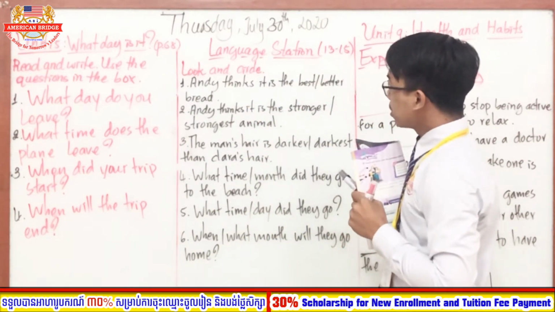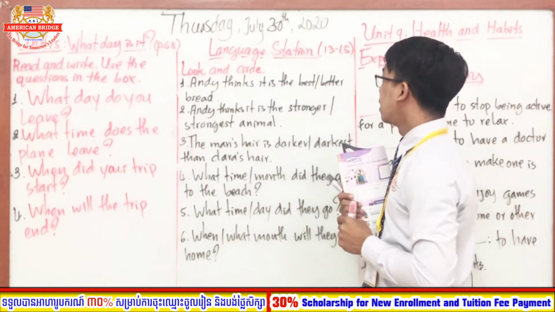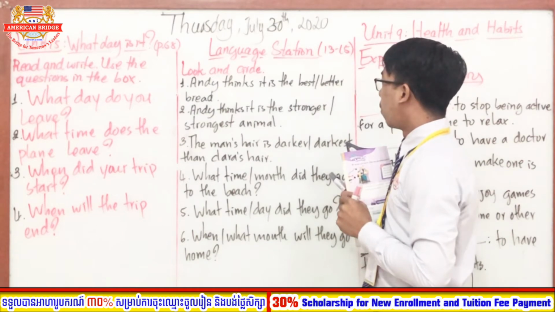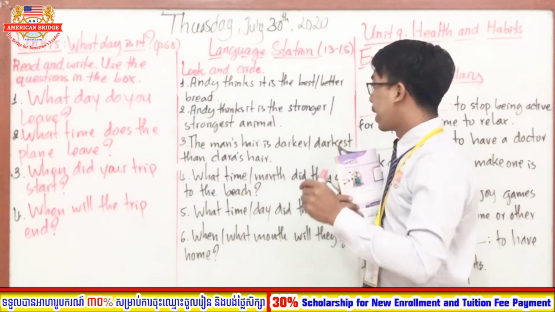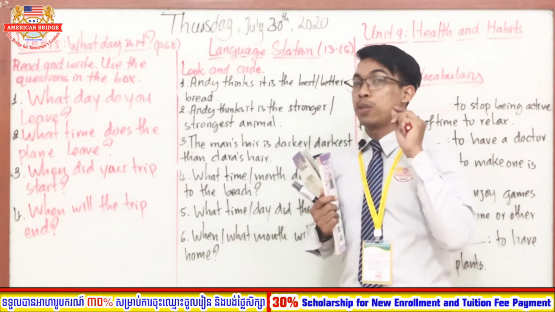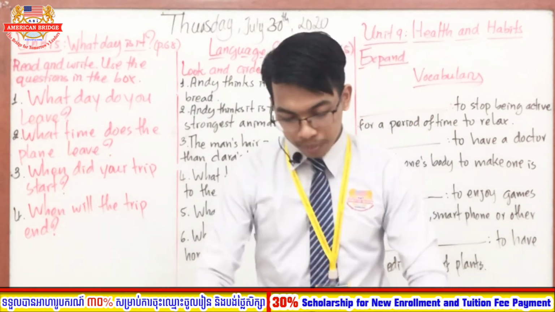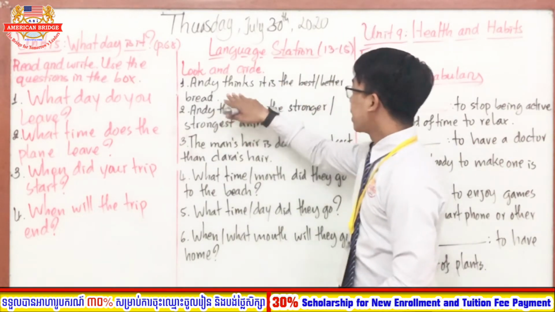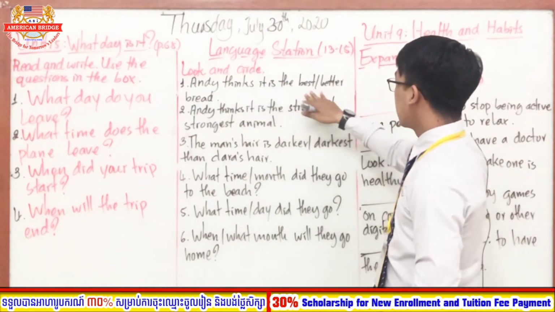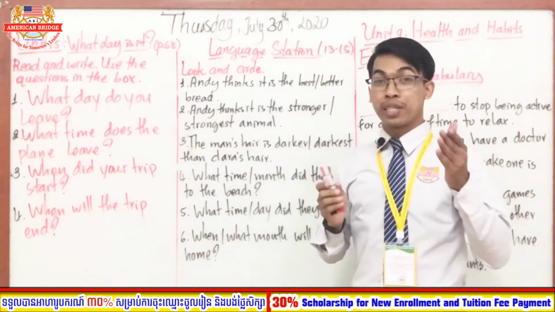So now let's move to the first one. Okay. Andy thinks it is the best, or it is the better bread. So now you have to choose only one. So which one is the correct answer, everyone? So Andy thinks it is the best, it is better bread. So which one is the correct answer, everyone?